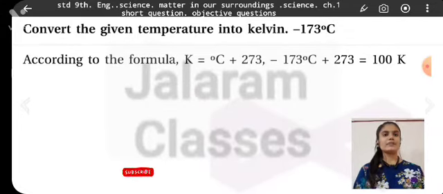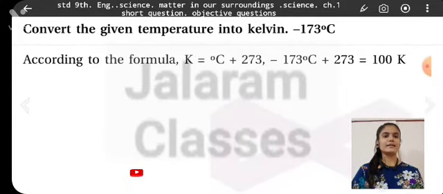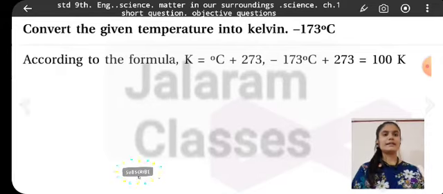Convert the given temperature into Kelvin. Minus 173 degrees Celsius. Minus 173 degrees Celsius plus 273 degrees is equal to 100 Kelvin.